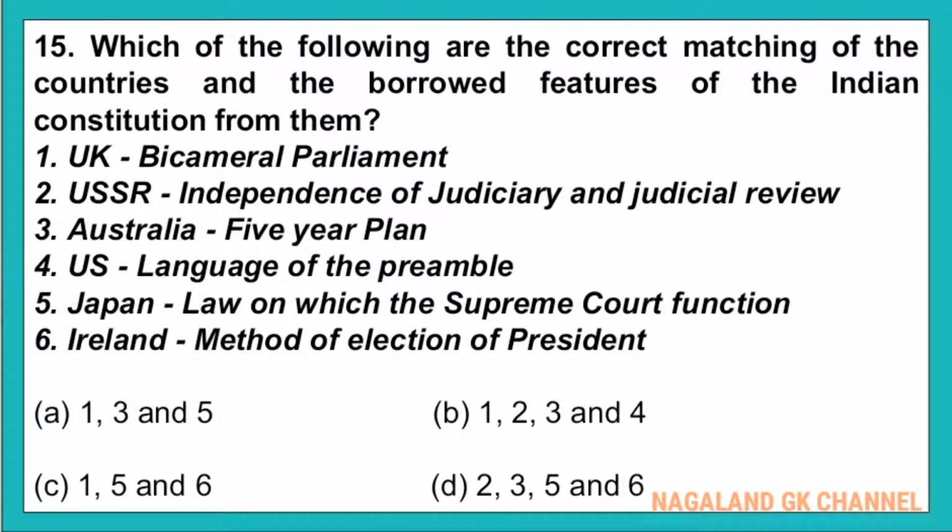And question number 15. Which of the following are the correct matching of the countries and the borrowed features of the Indian Constitution from them? Number 1, UK, bicameral parliament. Number 2, USSR, independence of judiciary and judicial review. Number 3, Australia, 5-year plan. Number 4, US, language of the preamble. Number 5, Japan, law on which the Supreme Court functions. Number 6, Ireland, method of election of president.